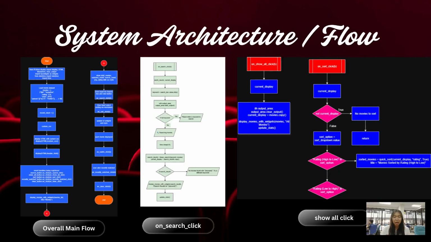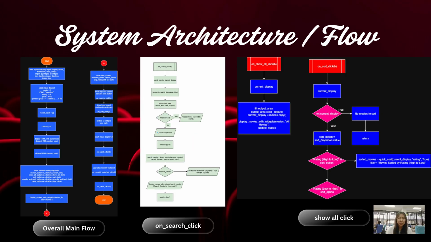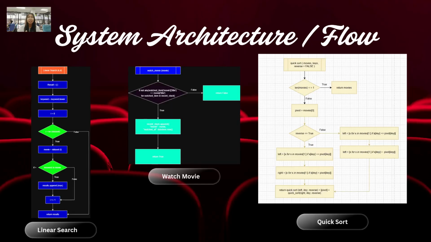Let's look at the system architecture. The flow begins when a user types something into the search box or clicks a control button. The system determines which function to trigger: search, sort, show all, watch, or clear history. For the search button, it triggers a linear search through the dataset. For sorting, it triggers a quick sort based on the selected key.